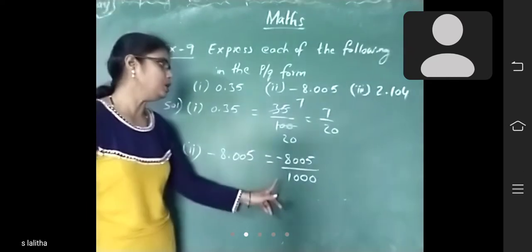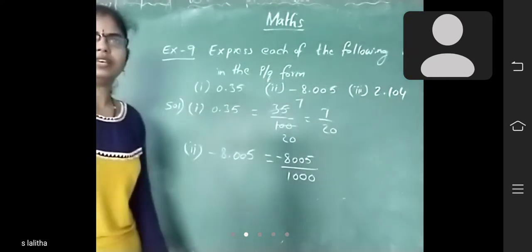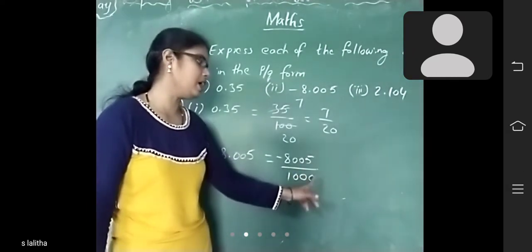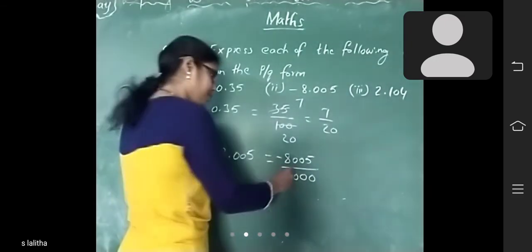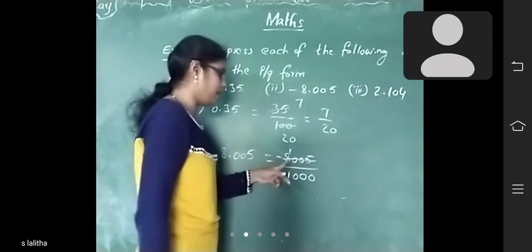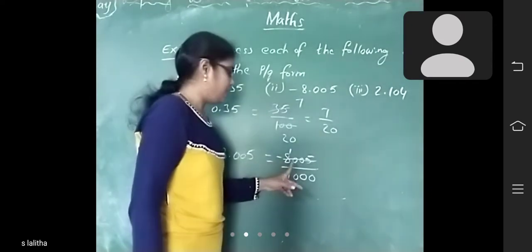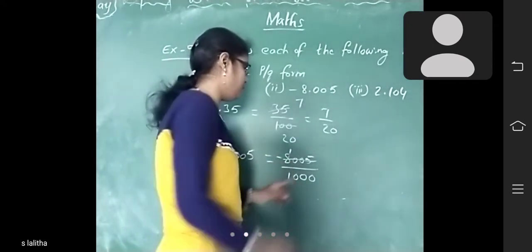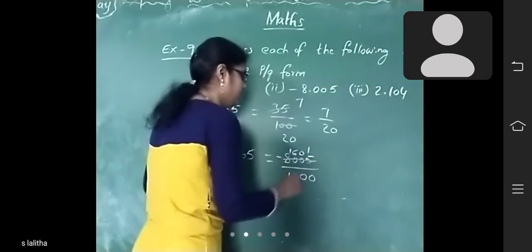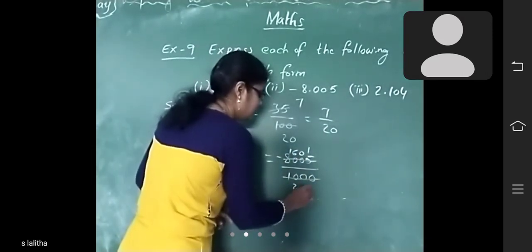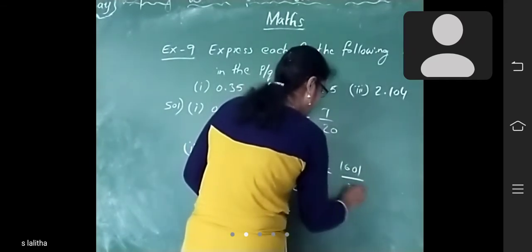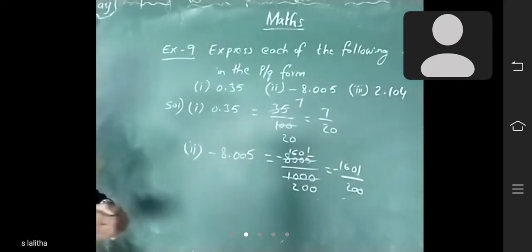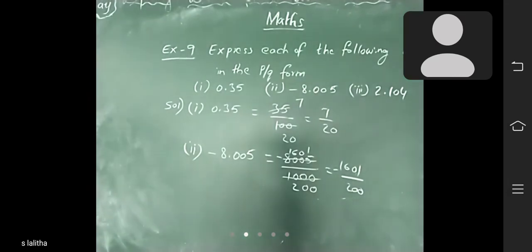Now is it possible to convert into simplest form, children? Yes. Because here the units place is 5 and there the units place is 0. Both are divisible by 5. 5 ones are 5, 5 sixes are 30, 5 ones are 5, 5 twos are 10, so 0 0. So minus 1601 by 200. Did you understand, children? Can you do the third one like that?